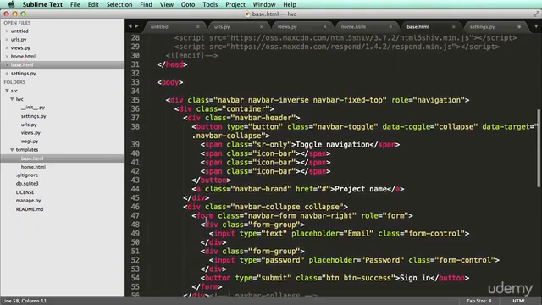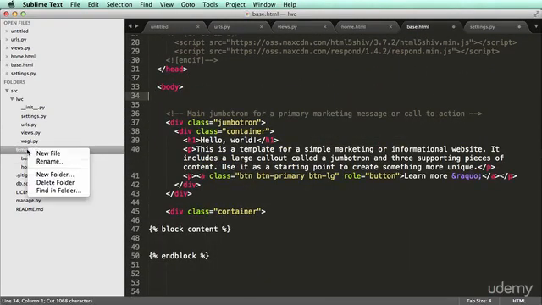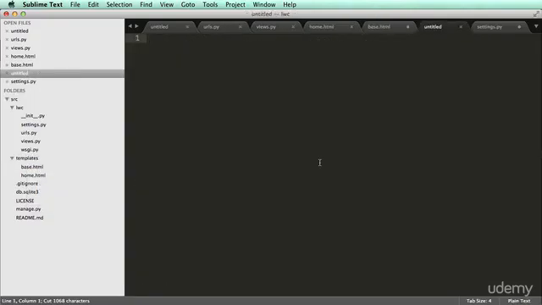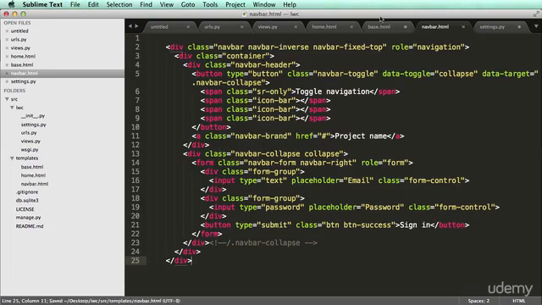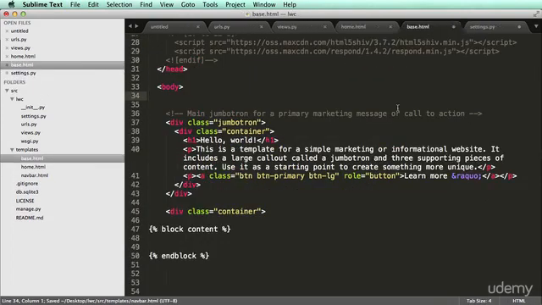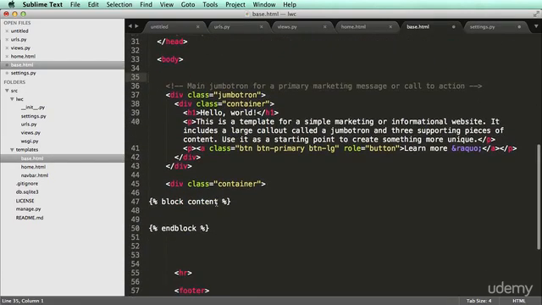And the nav bar, I'm going to cut and go into my templates, go to new file, save it as navbar.html, and just paste it in there. I'm not going to use it right now, but there we go. All right, so we now just have a Jumbotron and block content.